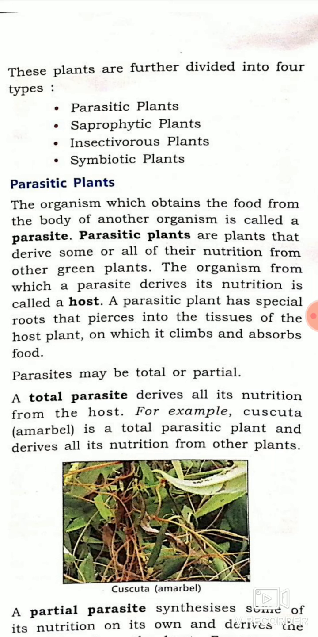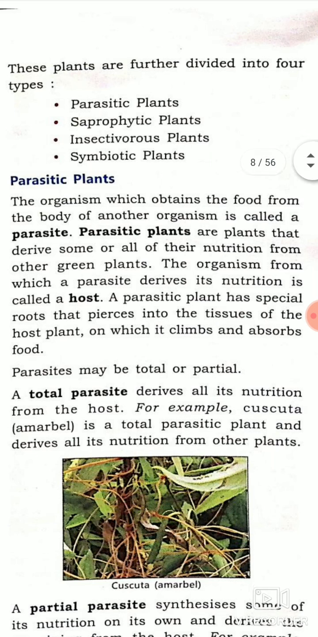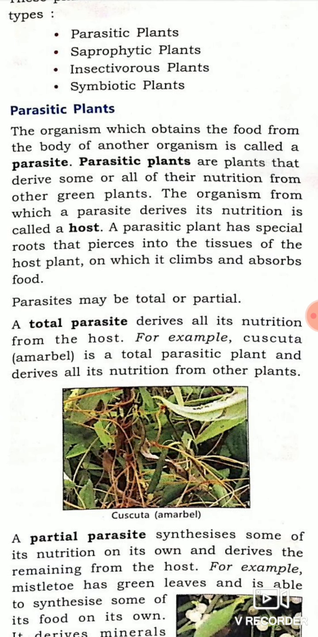There are various examples of parasites like cuscuta and mistletoe, but there are two different types of parasite also, that is total or partial. Now, what is the difference between a total parasite and a partial parasite? A total parasite derives all its nutrition from the host, meaning it is totally dependent on the host for food. Example like cuscuta, which is also known as amar bel.